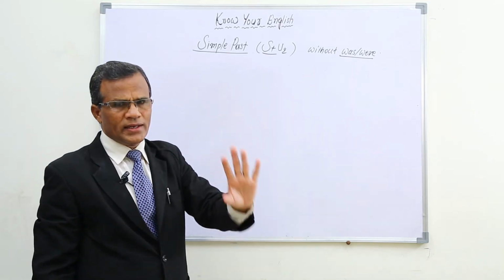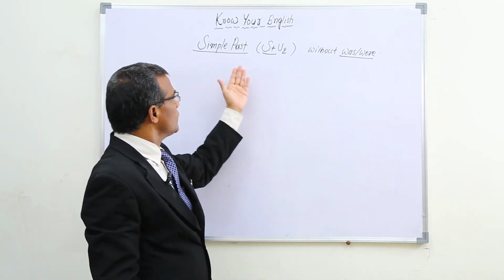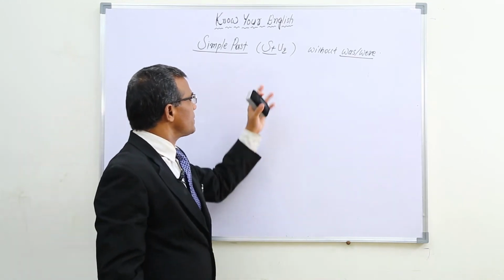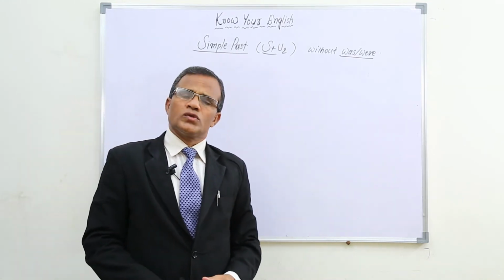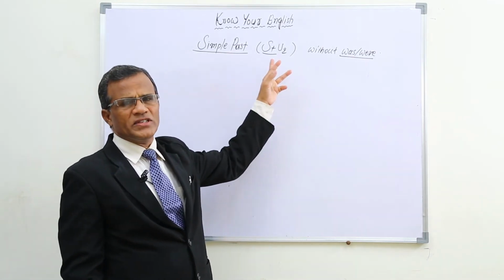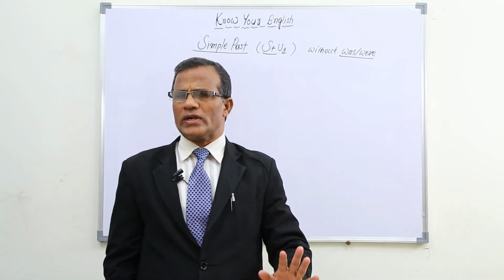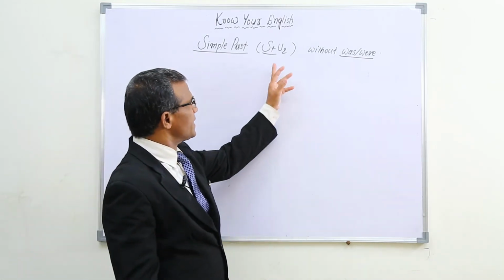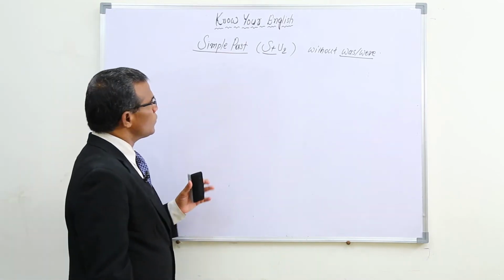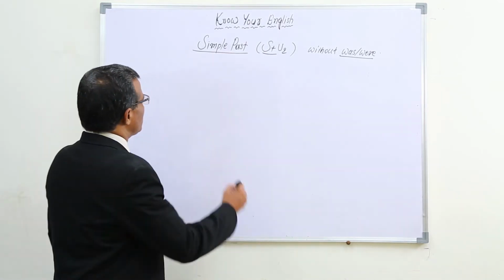Excluding those two, we use other V2 forms. Simple past: subject plus V2. Whatever may be the subject, singular or plural, always it takes V2.